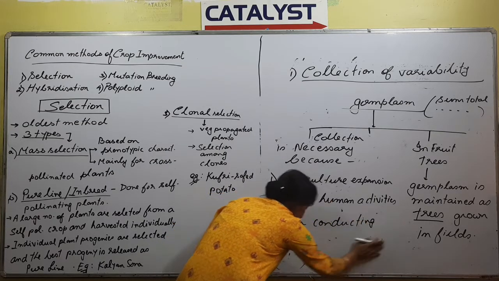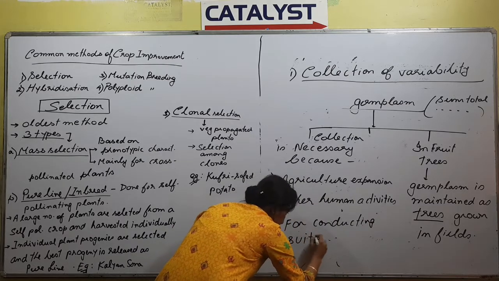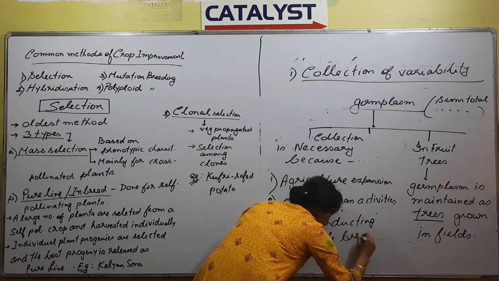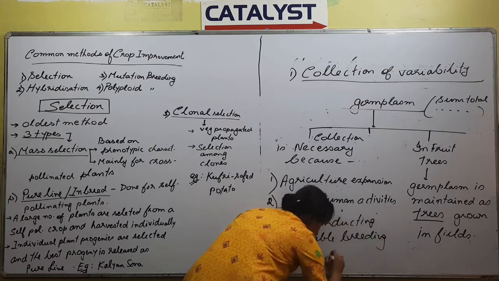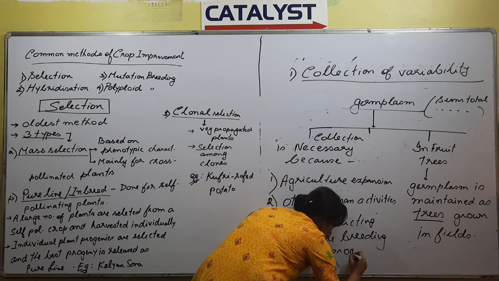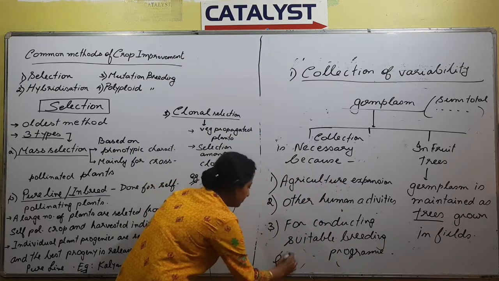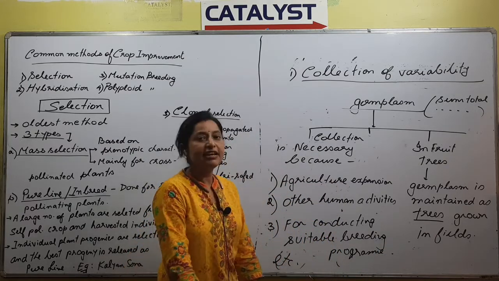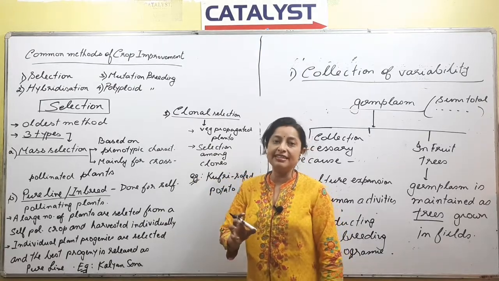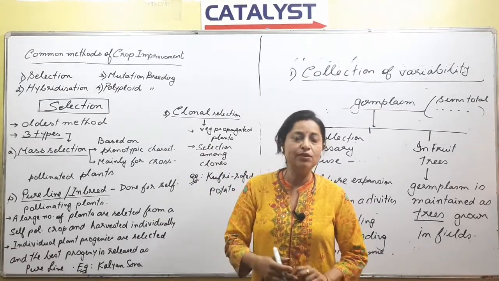For conducting suitable breeding program, right, and etc. So these are the informations about the first step, that is collection of variability, what we have discussed.